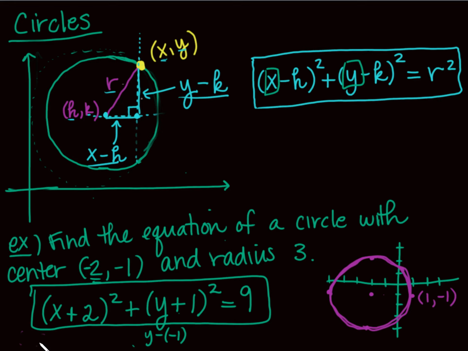So if I had done it correctly, and that was actually a -2, look at what we're going to get here. We're going to get 1 plus 2, which is obviously 3 squared, plus -1 plus 1, which is 0 squared. Sure enough, that equals 9. So this is a good example of how checking your solutions into your equation can help you see maybe if you went wrong somewhere.